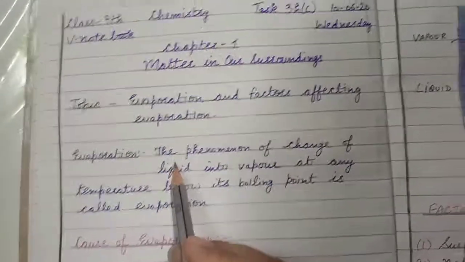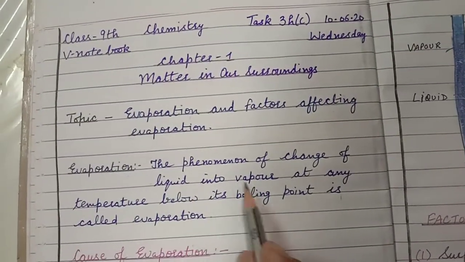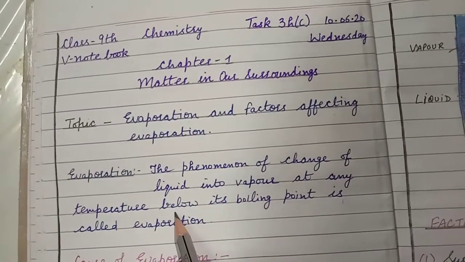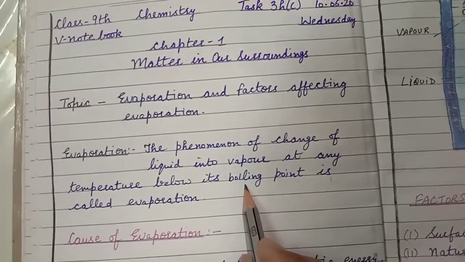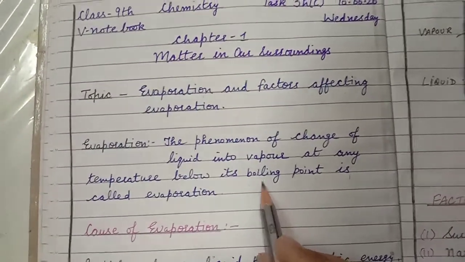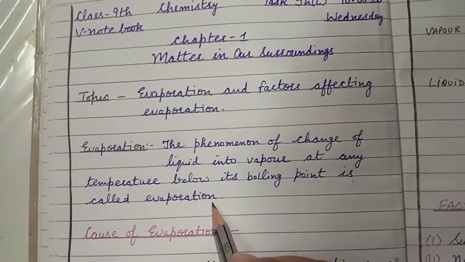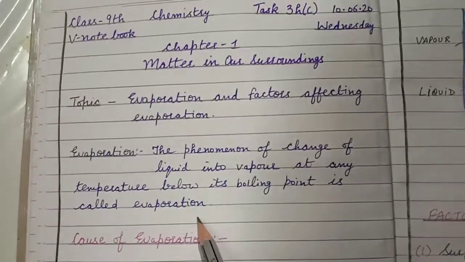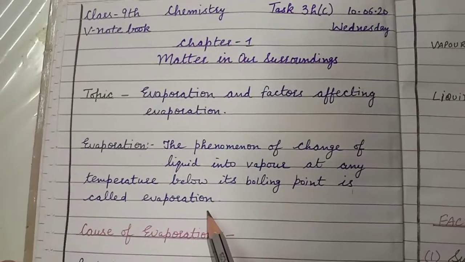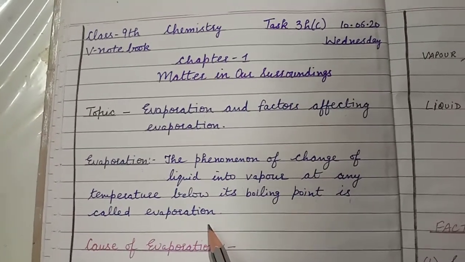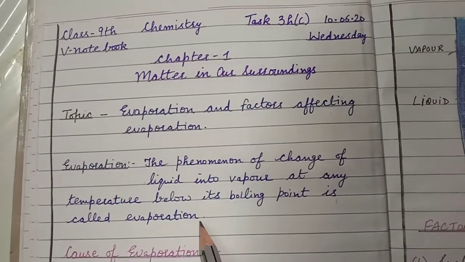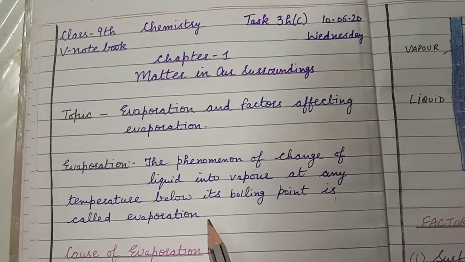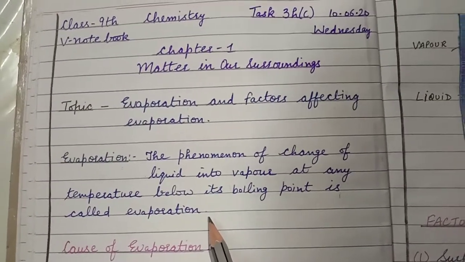It is the phenomenon of the change of a liquid into vapor at any temperature below its boiling point, and that is called evaporation. You must have observed this phenomenon in our day-to-day life activities, in the water cycle process also. What happens in the water cycle?